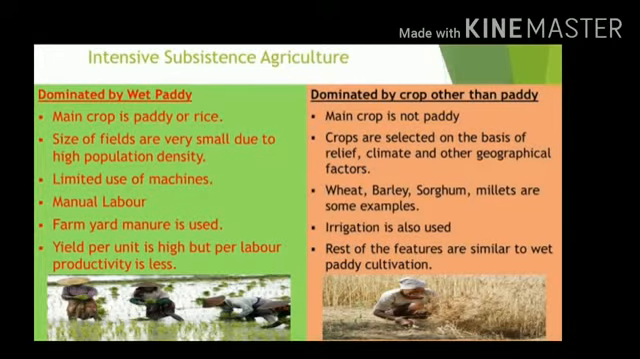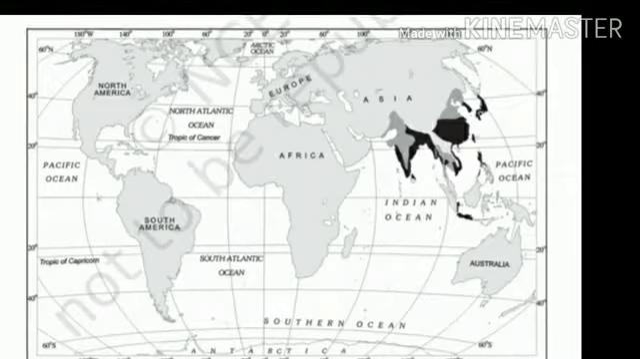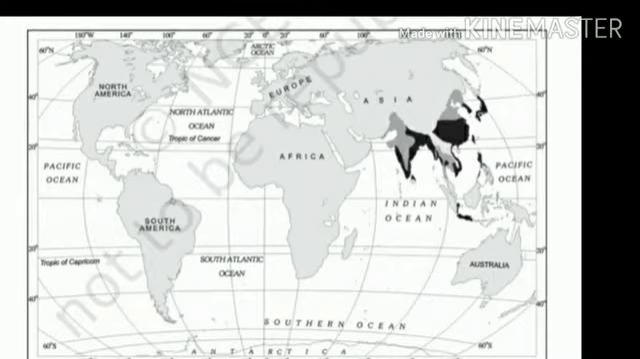In intensive subsistence agriculture dominated by wet paddy, the only difference is that their major crop is paddy. Then the other one, intensive subsistence agriculture dominated by crops other than paddy. As the name suggests, due to less rainfall and other geographical factors like relief, paddy cannot be grown here. So we are using alternate crops like wheat, soybean, barley. These are grown in the regions of China, Manchuria, North Korea, North Japan, and even in India.